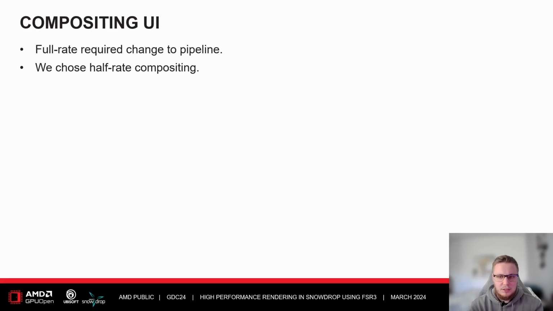In our approach, we were initially looking at the full rate approach. However, we quickly realized that the full rate approach would require substantial changes to our pipeline. Due to the deferred composition, it would force us to keep render data alive for longer than we usually do, increasing both the memory footprint and complexity. So for now, we simply went with the half-rate approach since it's better fitted to our existing pipeline. However, it still came with a cost, and this cost is to keep an extra copy of the UI texture around for the deferred composition.